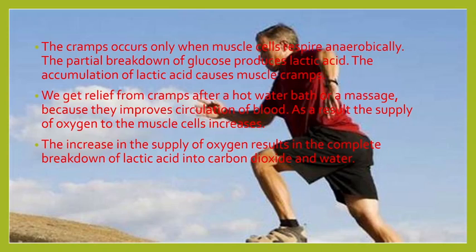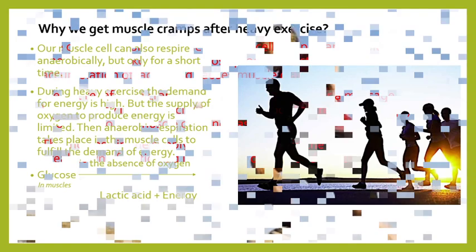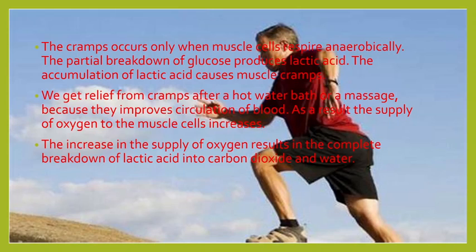Okay, this is a very important question. Why do we get a muscle cramp after heavy exercise, and how do we get relief from muscle cramp? First, during heavy exercise, the demand for energy is high, but the supply of oxygen to produce energy is very limited. Then anaerobic respiration takes place in our muscle. The partial breakdown of glucose produces lactic acid, and the accumulation of lactic acid causes muscle cramp.